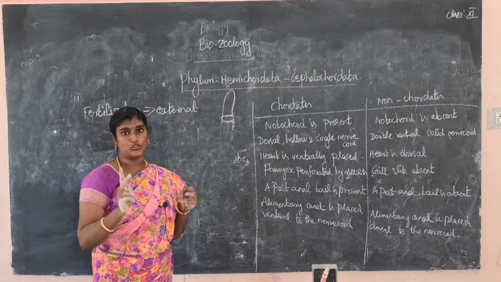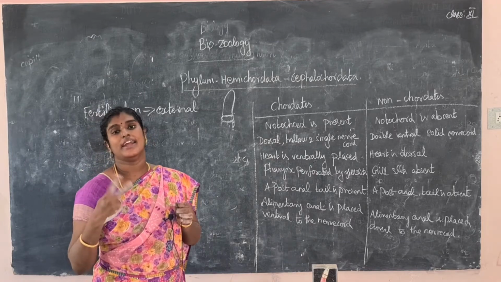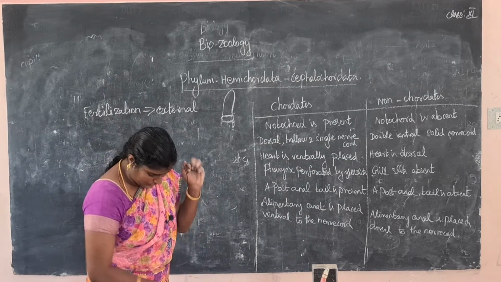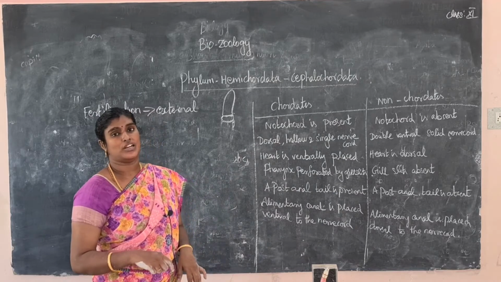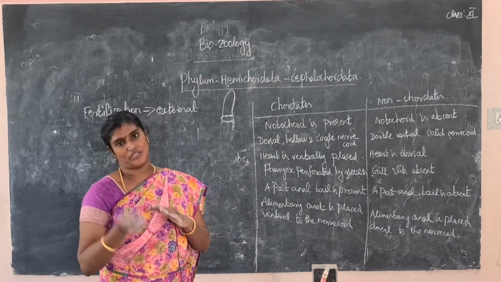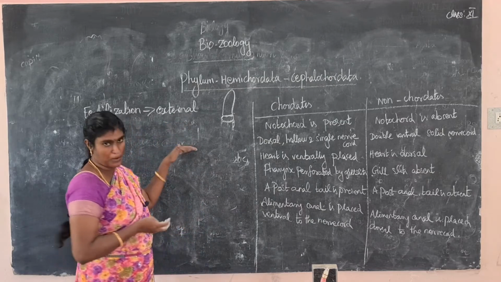Fertilization is divided into two types, external and internal. What is the meaning of external fertilization? It means fertilization takes place outside the parent body.